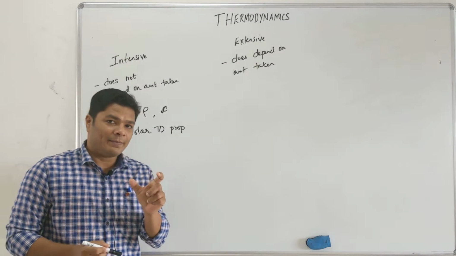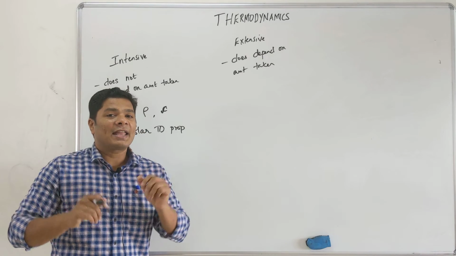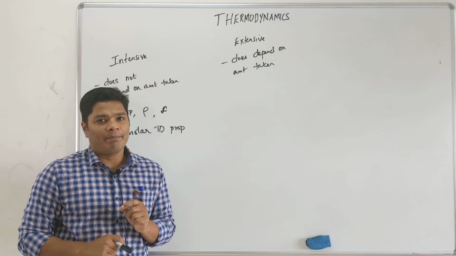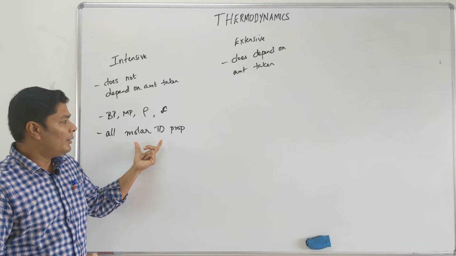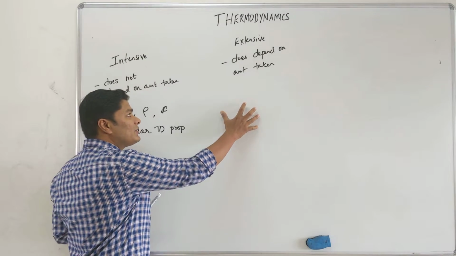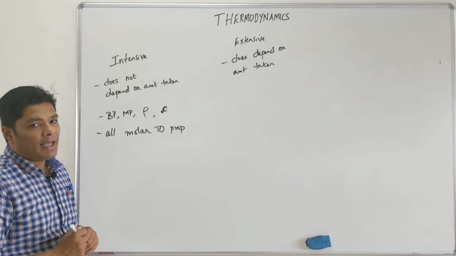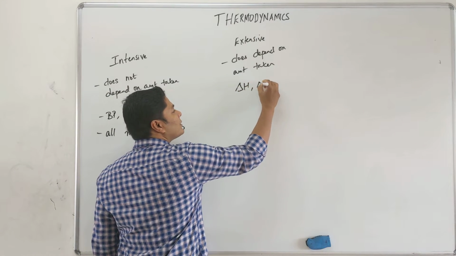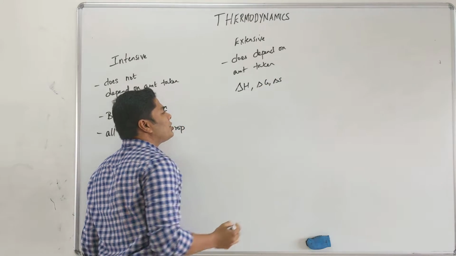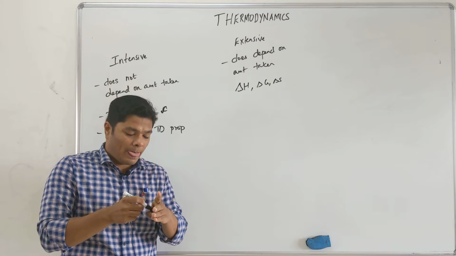You have a lot of biscuits in there. It doesn't matter whether you buy a small pack or a big pack, the calories per 100 grams is the same. அதே தான், per 100 gram, per mole எல்லாமே ஒன்று தான். This is going to be same. Extensive property, on the other hand, depends on how much you take. Example, very simply, delta H, delta G, delta S, which are not molar. It depends how much you eat.